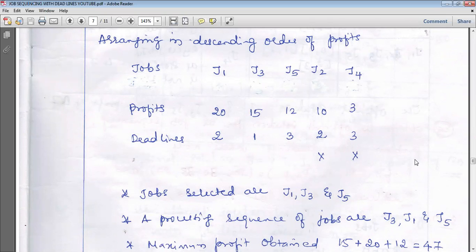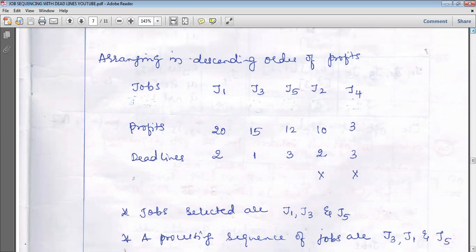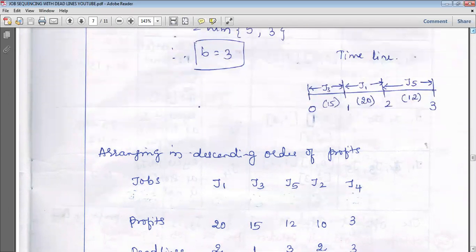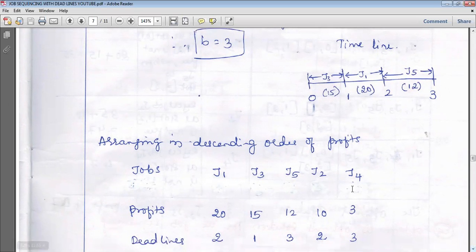Once this is arranged, what is the first step? As I said, assume that a shopkeeper is keeping his shop open for 3 hours and 5 persons are in the queue. The first person is ready to wait for 2 hours and the shopkeeper is going to get a profit of 20 rupees.